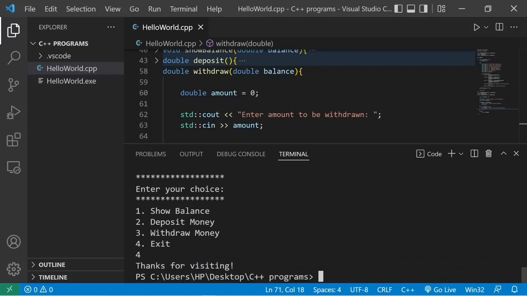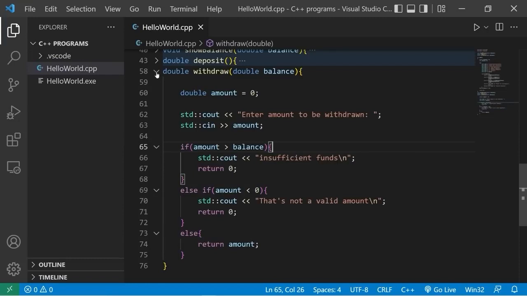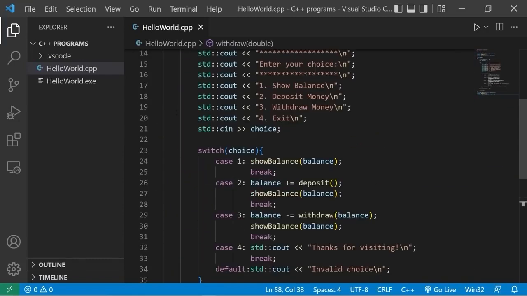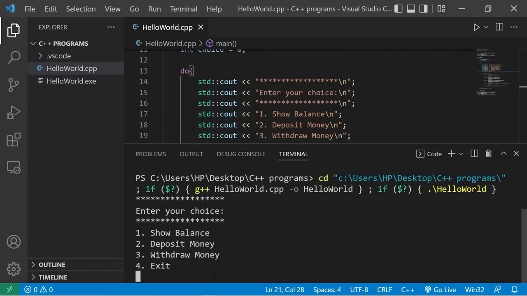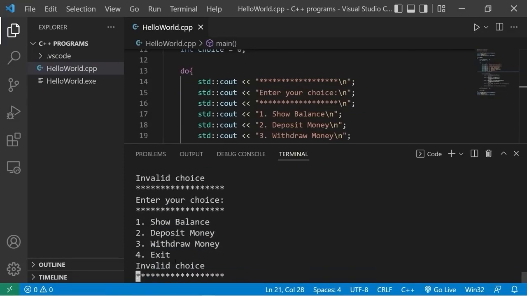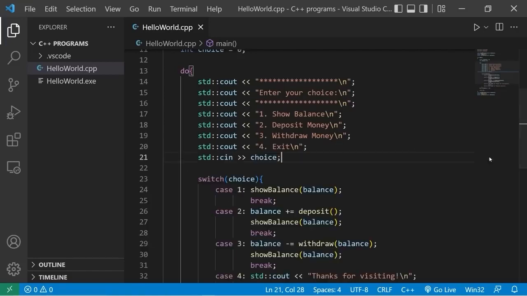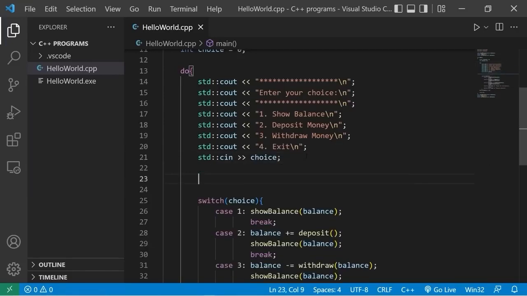Then let's exit. Press 4 to exit. Thanks for visiting. Okay, so these functions are done. There's just one more thing we should add. If I type in some characters, like the word pizza, well, this will break our program. We'll want to clear the input buffer. So after our choice, let's add these 2 lines.